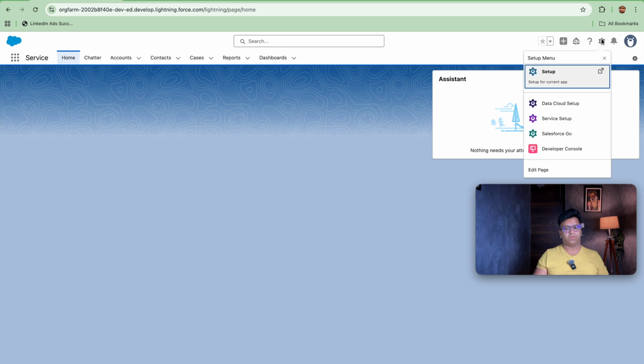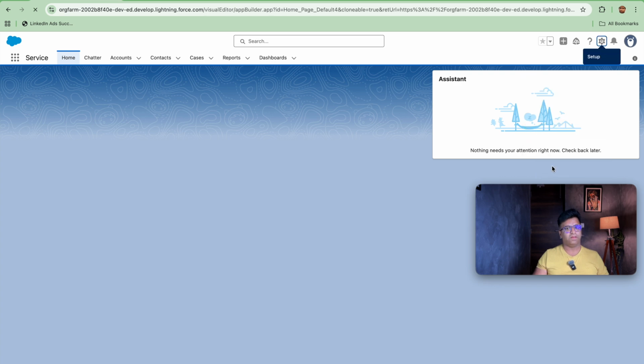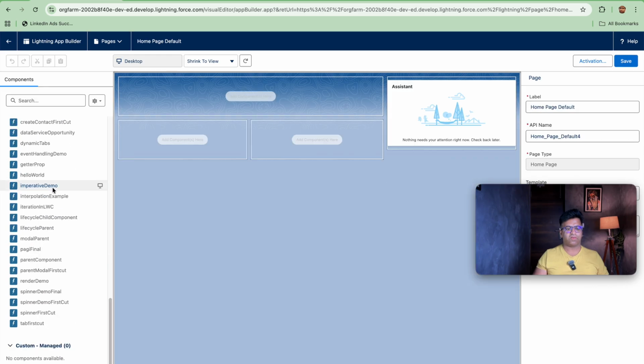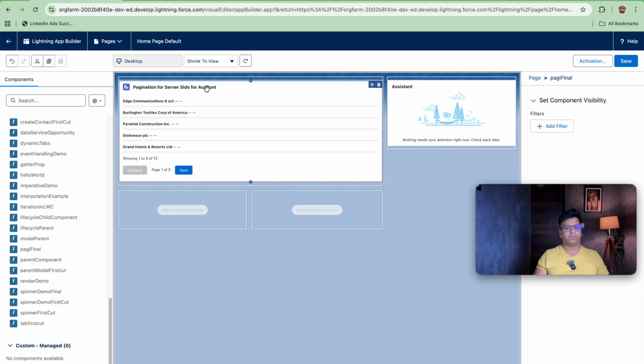So we will be selecting edit page here. As soon as we click edit page, the first thing we will add is the PG final component that we have created, because we have exposed it to the home page. So let's drag and drop it here. As soon as you drag and drop it, you are able to see the number of pages coming is 1 of 5.